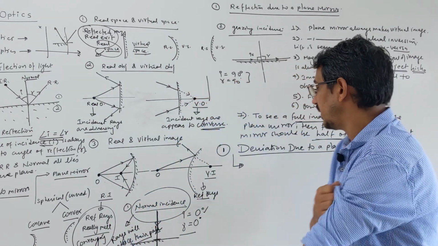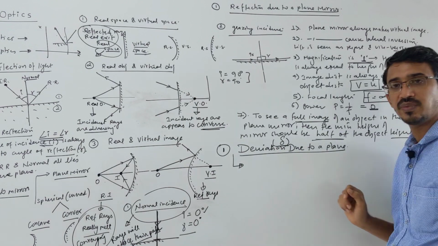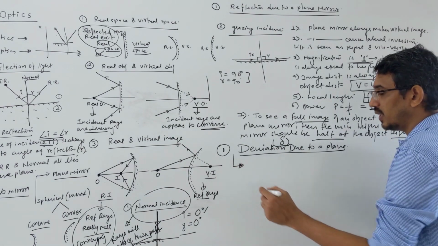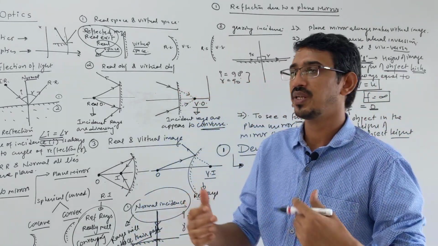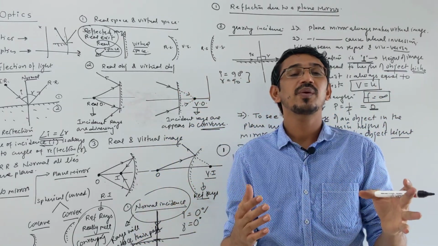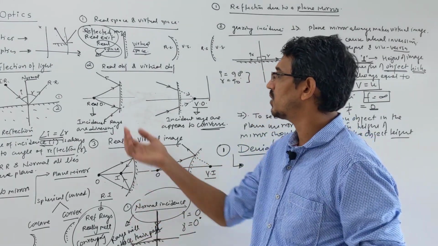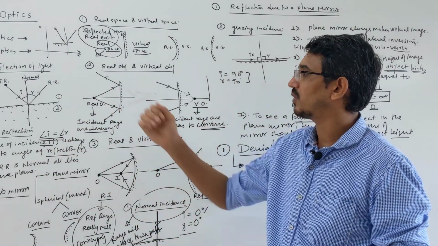We write a small delta symbol for deviation, like this. So how do you define deviation? It is deviating from the original path. Mathematically, it is the angle between your initial direction and final direction. Initial direction is obviously your incident ray, and final direction is your reflected ray.